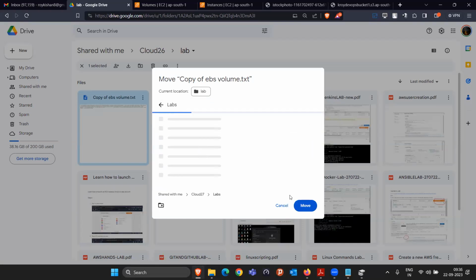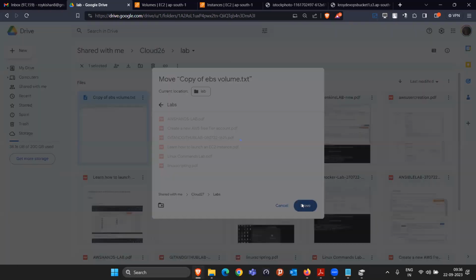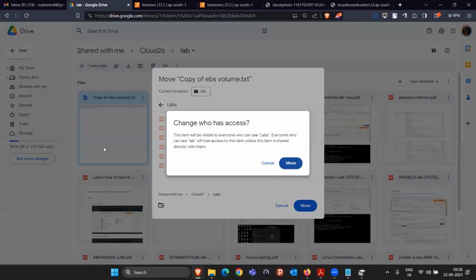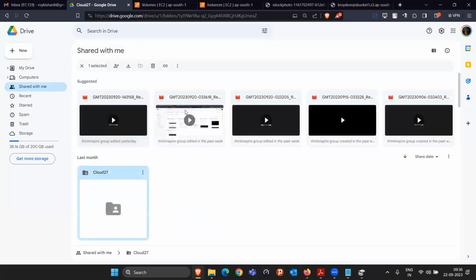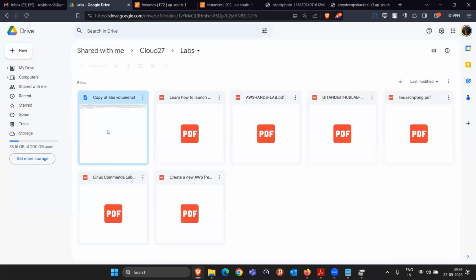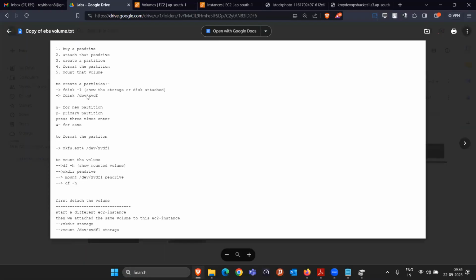Cloud 27 labs. I am pasting that file here. So now you'll see in your location in the cloud 27, I gave that lab file, in which the ebs volume.txt file, you are going to see all the content. Okay.